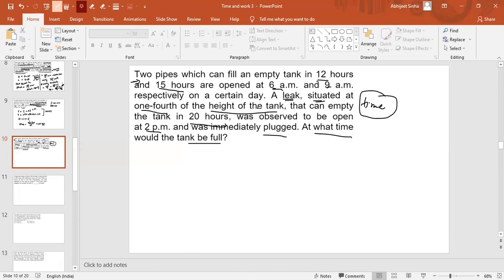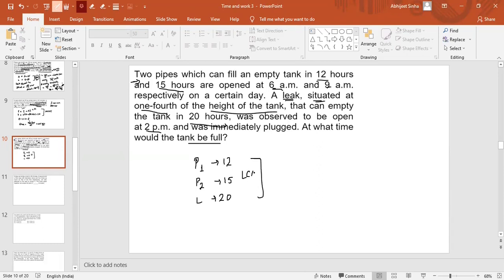So solve this question. If you are not able to understand anywhere, just ask me, and take 2 minutes if you require. Let's say pipe 1 takes 12 hours, pipe 2 takes 15 hours, and the leakage takes 20 hours. Total LCM will be 60, right? And the efficiency is 5, 4, and 3.